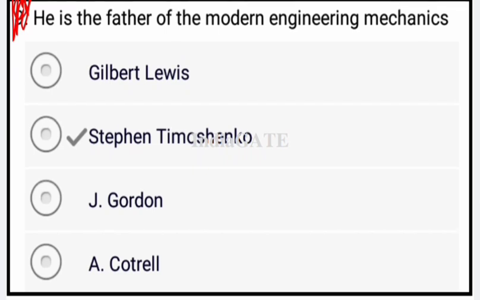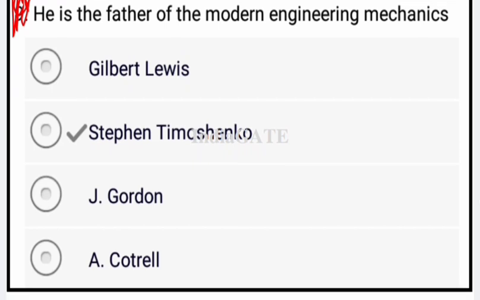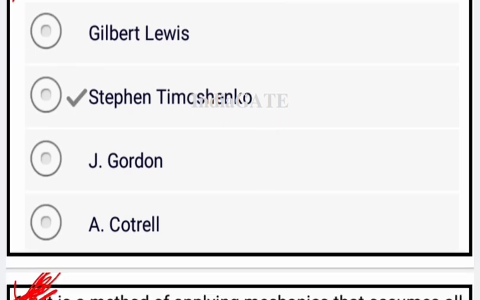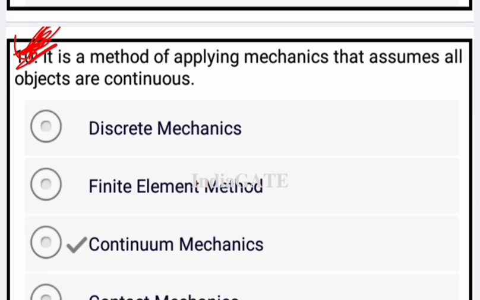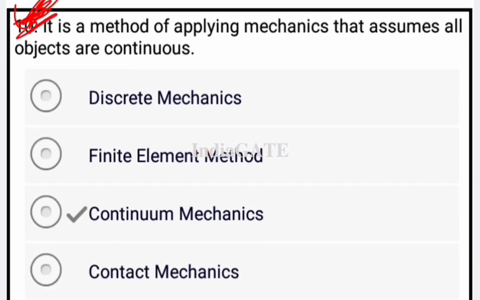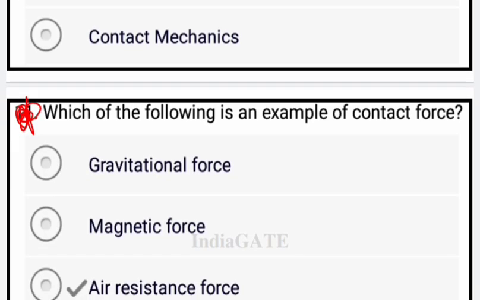Now next question is, he is the father of the modern engineering mechanics. So the father of the modern engineering mechanics is Stephen Thomas Salko. Now come to the next. It is the method of applying mechanics that assumes all objects are continuous, that is your continuum mechanics. Okay, continuum mechanics is your correct answer.